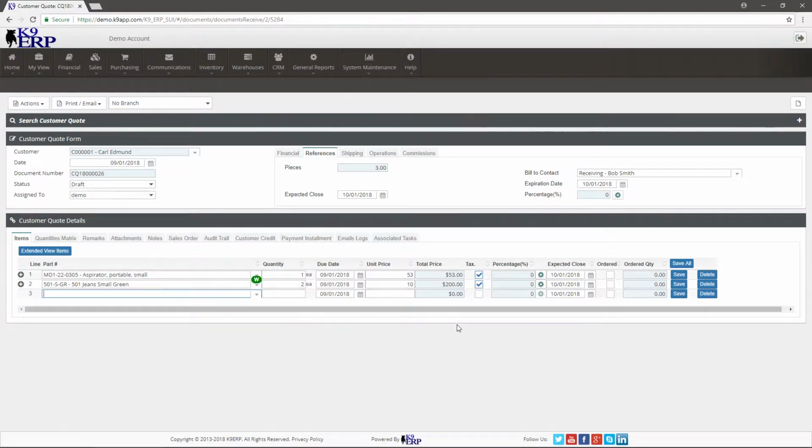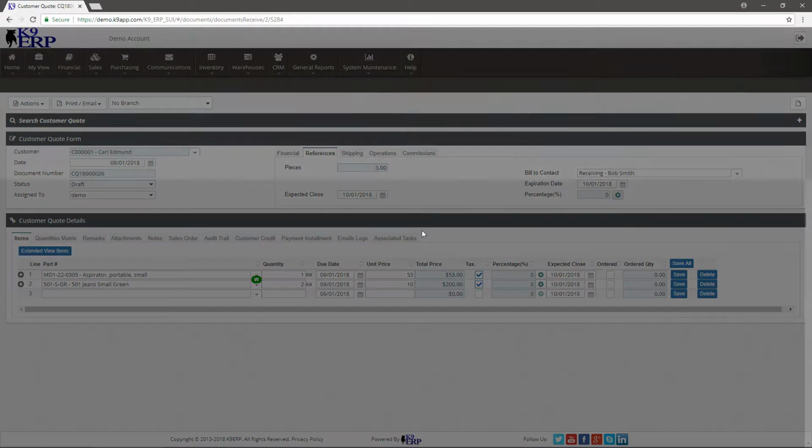Now, one of the unique features in K9 is our pipeline metrics, a system to allow a more cohesive understanding of why we're selecting certain things. So, for example, in many cases, you'll see a percentage sign and an expected close. Expected close is generally when I expect this quotation to be turned into a sales order or close out, and that percentage is what my odds are of closing that quotation out.